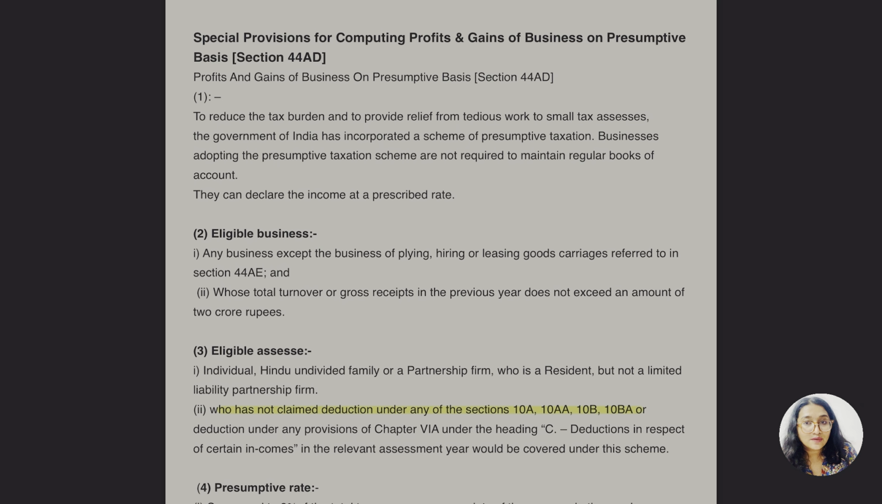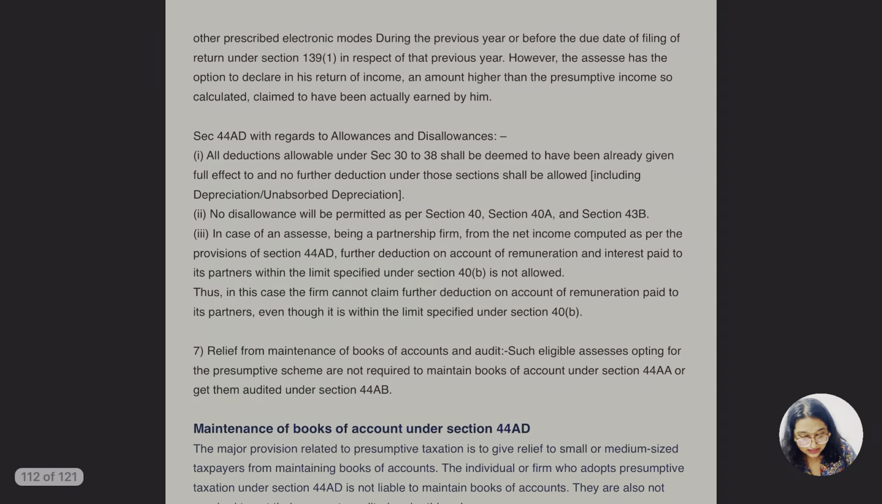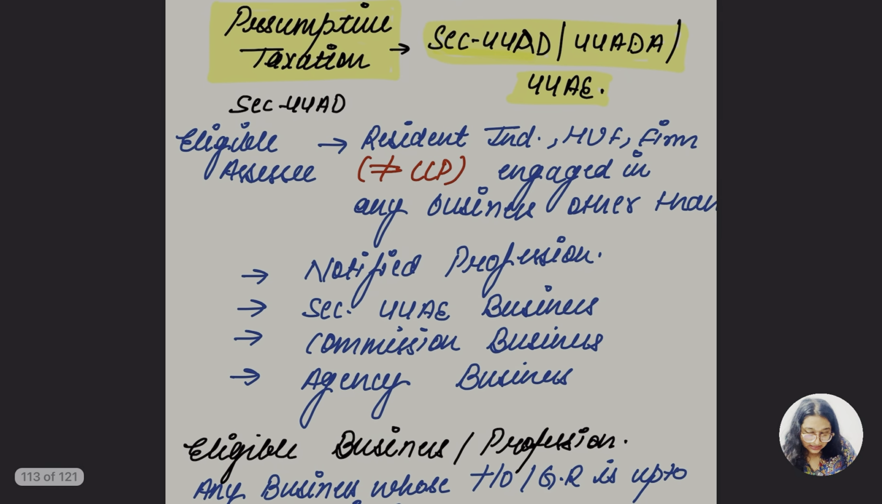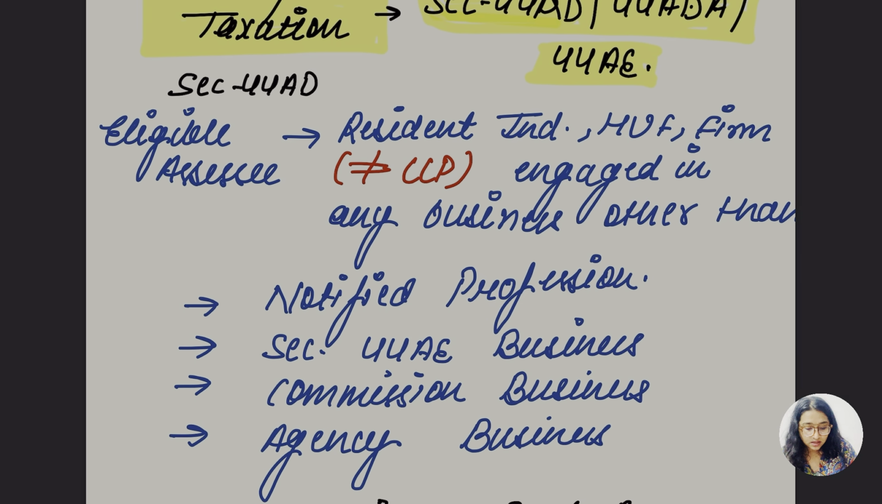Now from this onward, we are going for the presumptive basis. So one by one, let's do it. The presumptive taxation sections covered here are 44AD, 44ADA, 44AE, and the remaining ones related to non-residents I have covered in the international taxation part of the non-resident chapter. So you can easily go to that part. I have not covered them here, I have already covered them there.